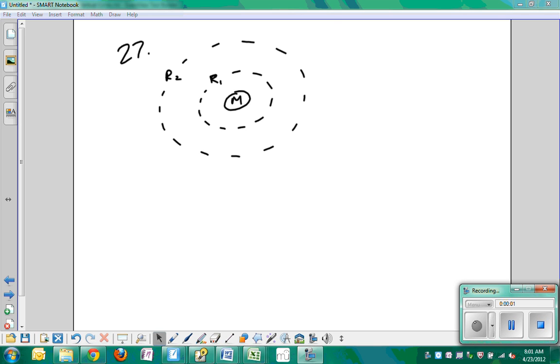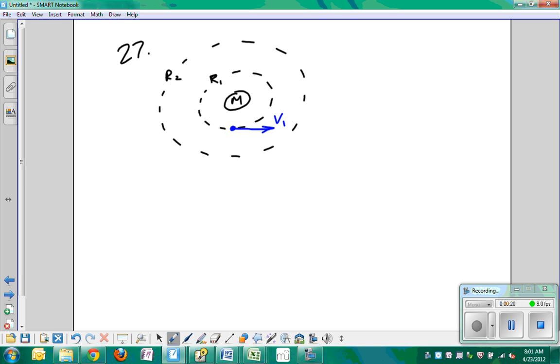So irrespective of the numbers that they give you, the basic relationships are the same. We know the velocity, the orbital velocity or the orbital period. Which one do we know? The velocity of the inner one, right? All right, so this is V1.